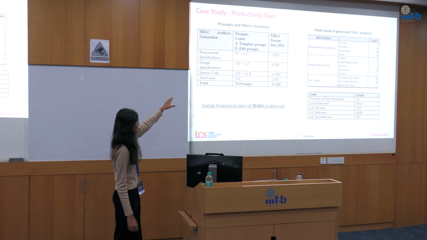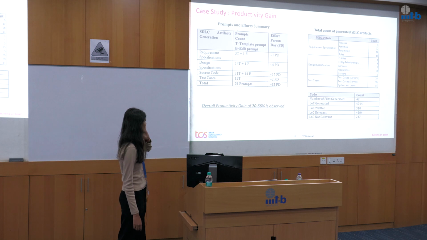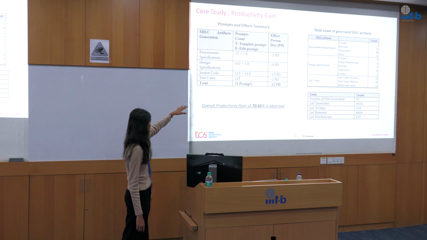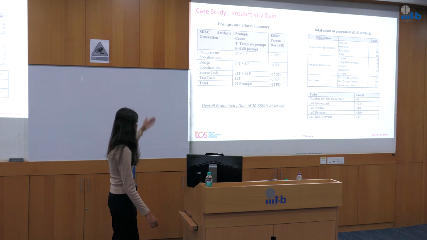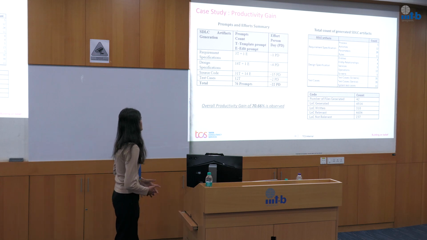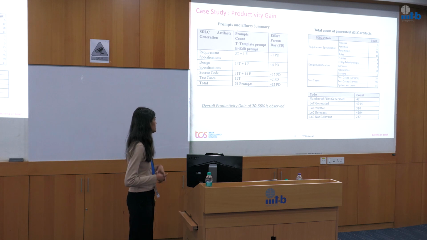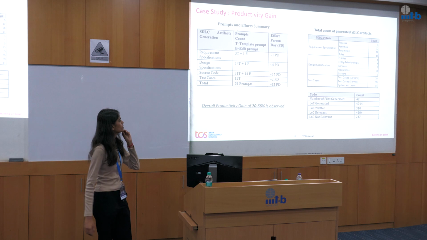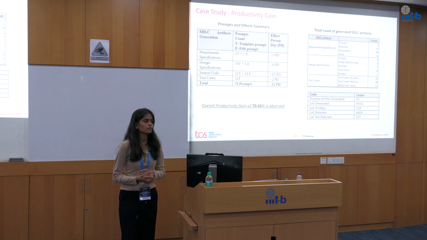Here I have mentioned the required edit prompts for each phase. Like for requirement specification, we required 1 edit prompt. Similarly, for other phases as well, some edit prompts were required, and in total we required 76 prompts, and an effort of 22% was observed.